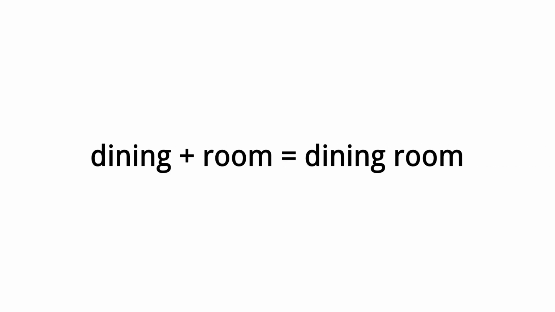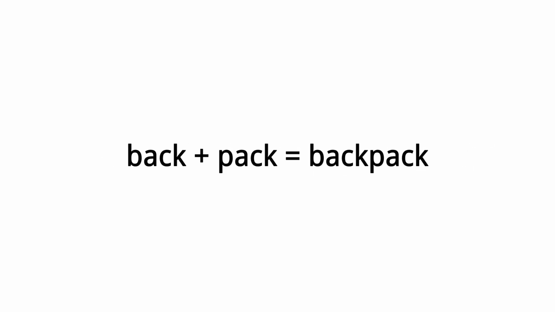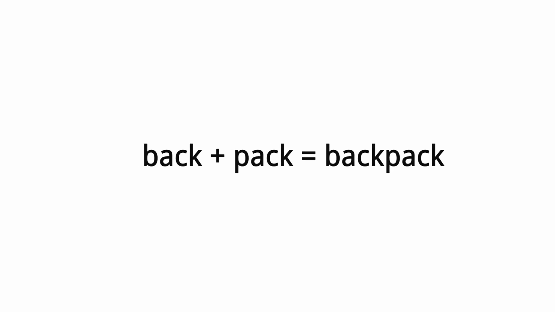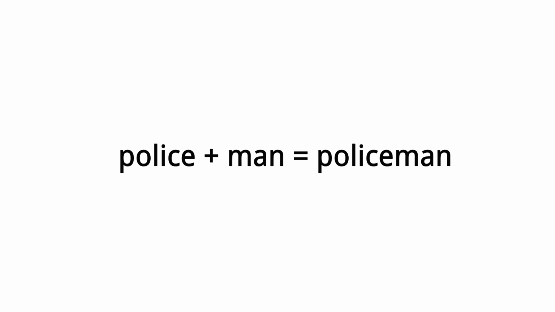Dining plus room equals dining room, a room used for dining. Back plus pack equals backpack, a pack you wear on your back. Police plus man equals policeman, a police officer who is a man.